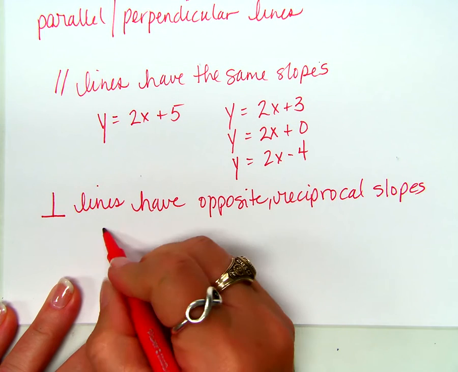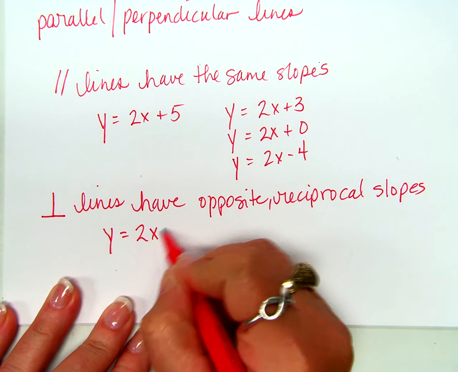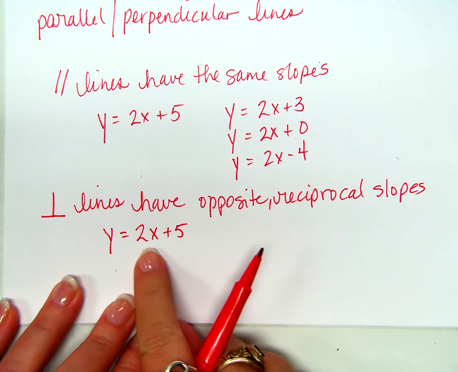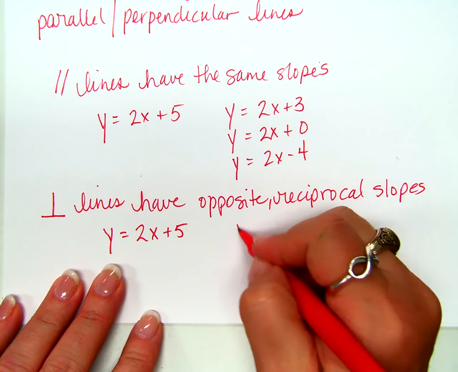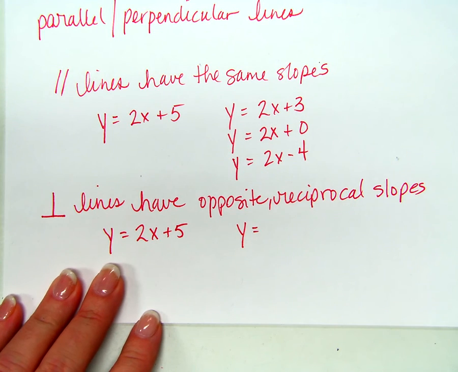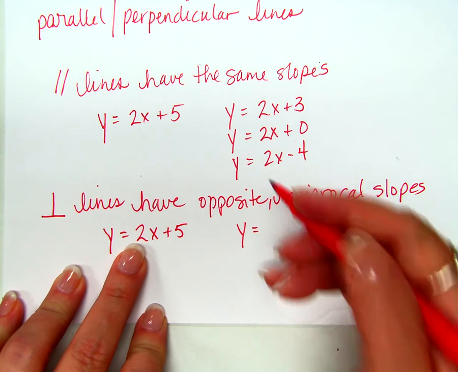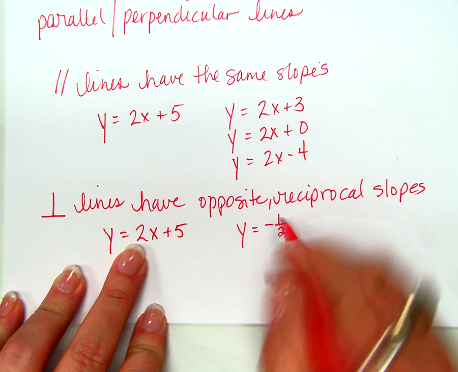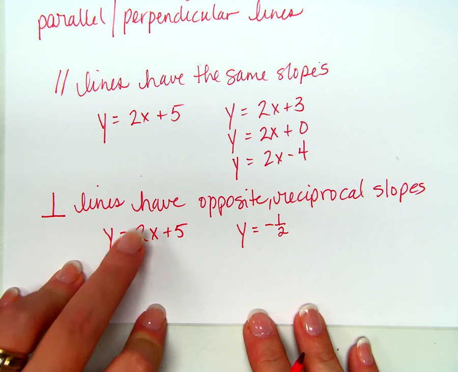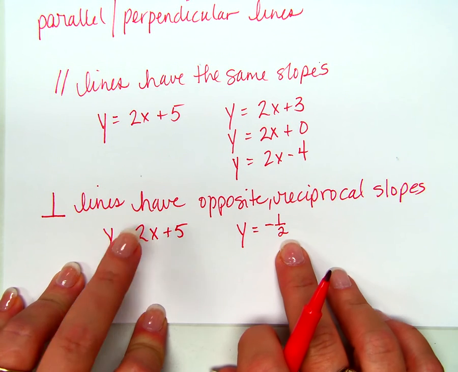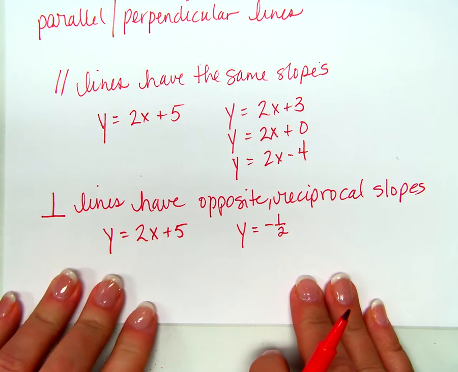So if I say y equals 2x plus 5, tell me a line that is perpendicular to that. What is the opposite reciprocal slope of 2? Very good, negative 1/2. Reciprocal, we flip it over and it's 2 over 1, so it becomes 1 over 2. It's opposite sign of what we have here.